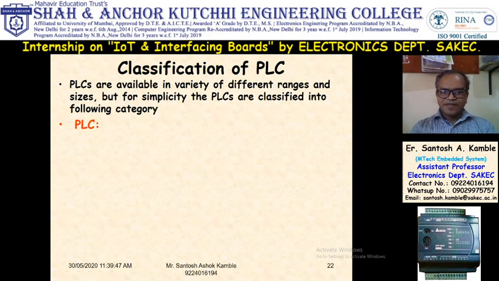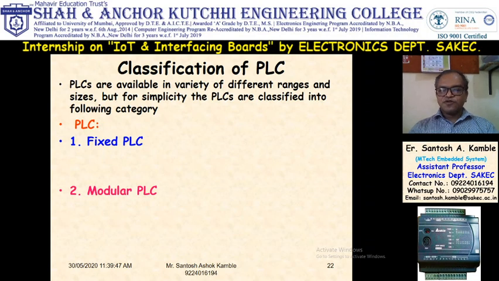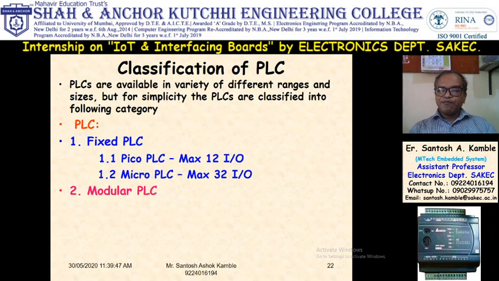Classification of PLC. Classification is done according to the number of inputs and outputs in PLC. So it is fixed PLC and modular PLC. Fixed PLC has CPU, RAM, ROM, memory, input, output, everything in a single PLC. And in modular PLC, all parts are different. Power supply is different, input module is different, output module is different, CPU is different. There are two types of fixed PLC. Pico PLC, which has maximum 12 input. Micro PLC, which has maximum 32 input.